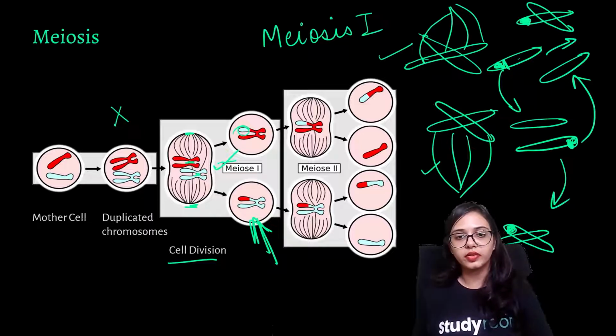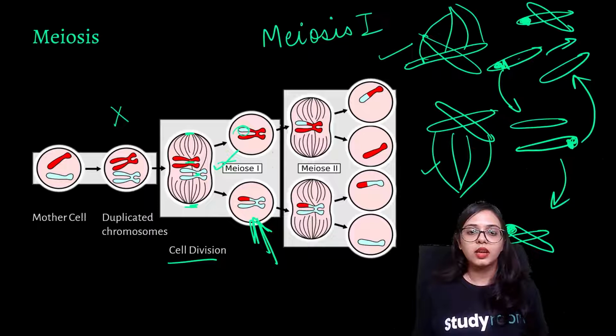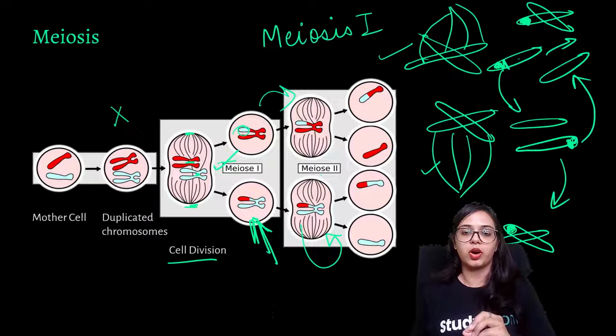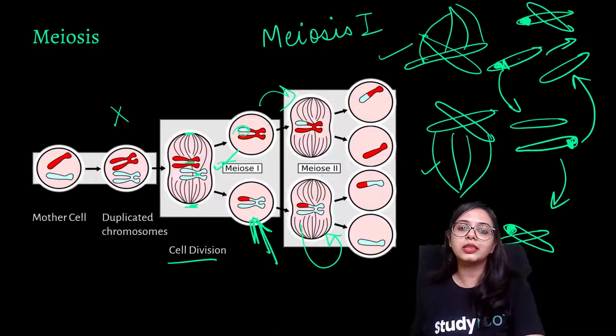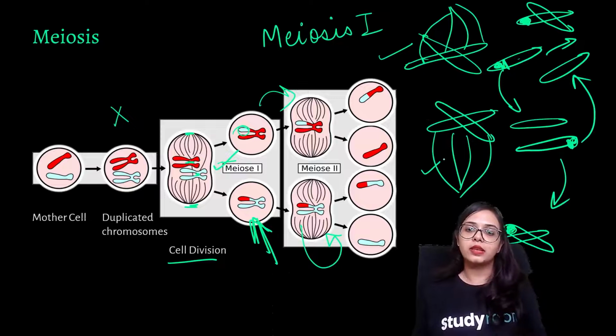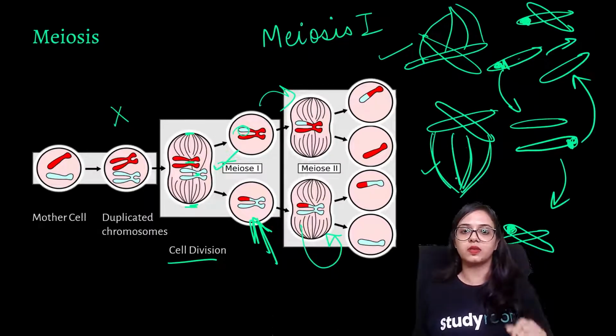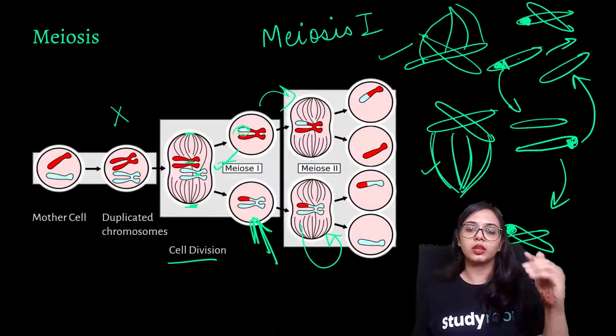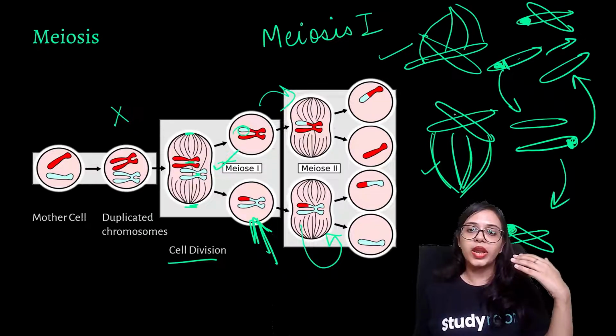In the next phase, these two cells go through the process individually, where this red part has one white part of the chromosome, and this white part has one red part. So this is another phase of separation. Again these fiber-like structures occur from the poles of the cells, and now they will try to break this scissor-like connection in the middle.